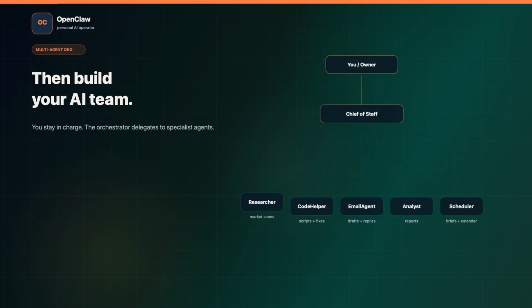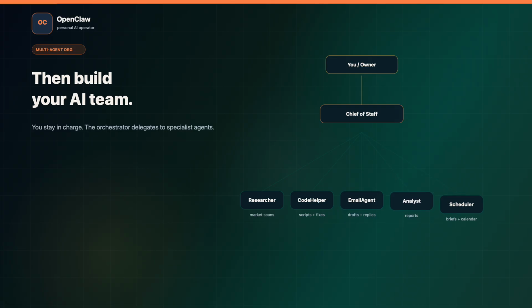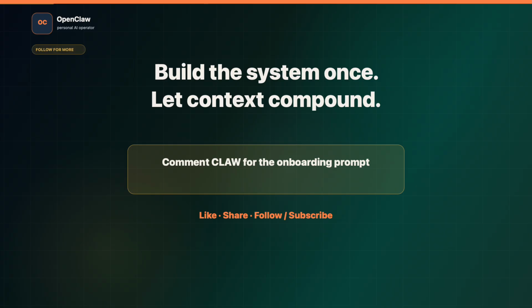Then you can go one level deeper. You are still the owner. You set direction and approve what matters. Below you is a chief of staff or orchestrator agent. Then specialist agents handle focused work: research, code, email, analysis, scheduling, or operations. One generalist is useful. A small team of specialist agents is leverage. Start simple. One working channel, one useful memory setup, one morning brief, one recurring workflow. Then let the context compound. The people who win with AI will not be the people who ask the most questions. They will be the people who build systems that keep getting smarter.